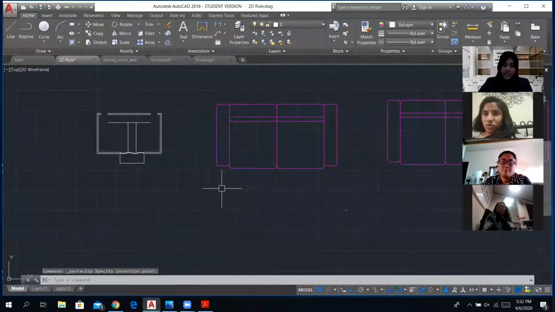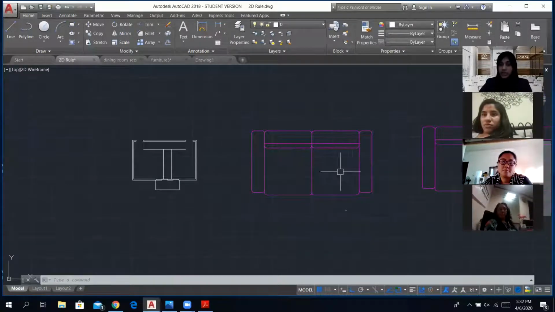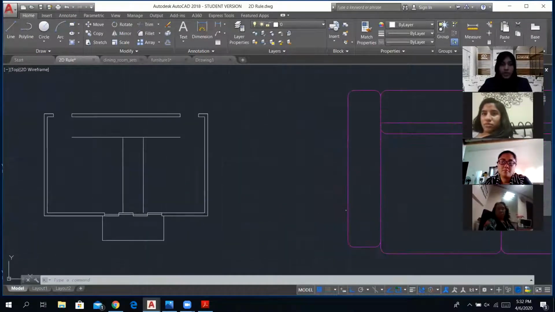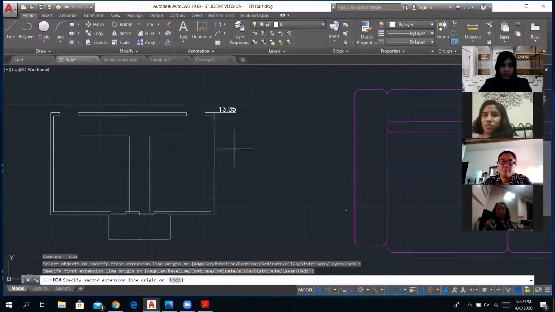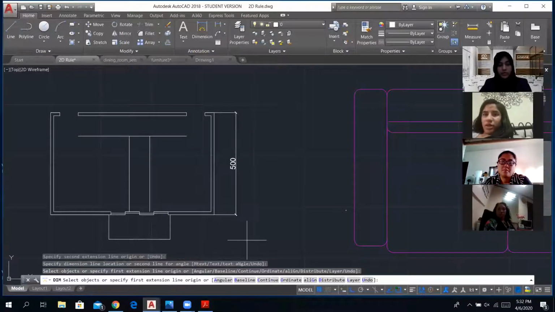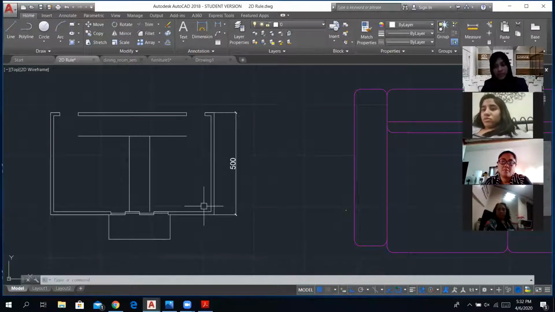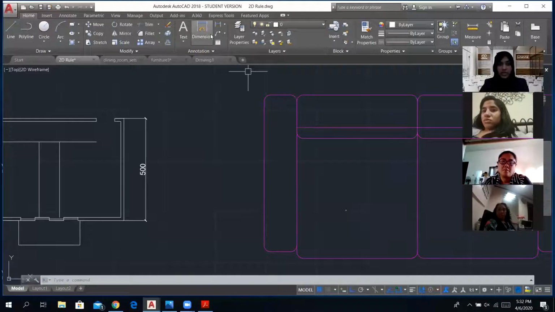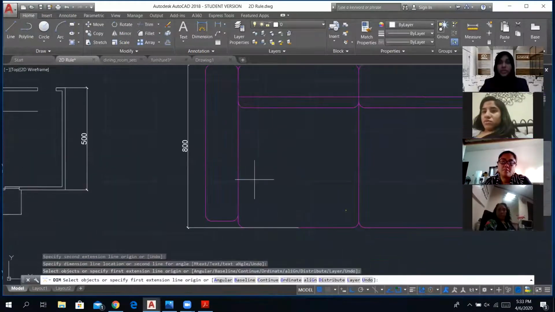Now, as you can see, the plan looks very small compared to the drawing that has appeared here. What happened? Over here, we mentioned the dimension to be, let me show you the dimension here, it was 500, all right? So we are working with centimeters, but apparently those who designed these blocks were working with millimeters. If I check the dimension of this, it's 800. So this unit is in millimeters while we are working with centimeters.